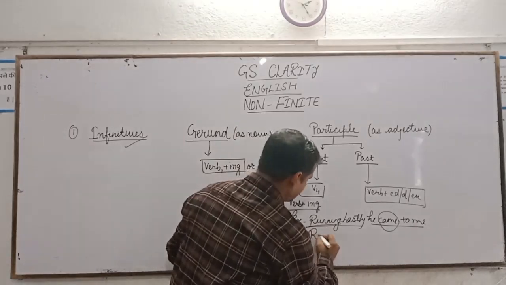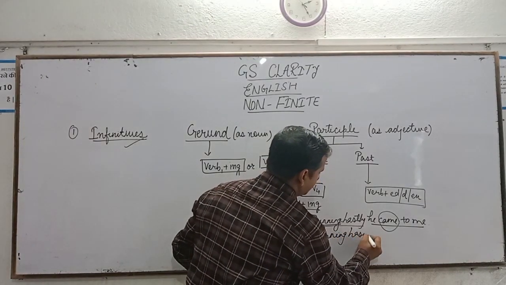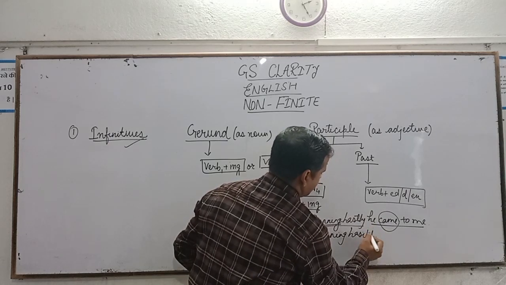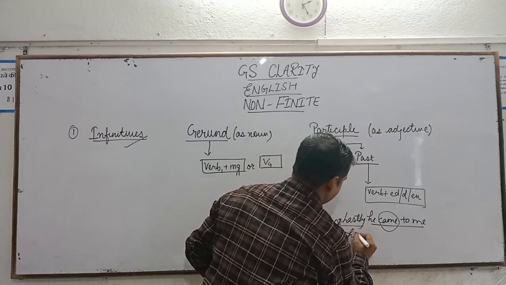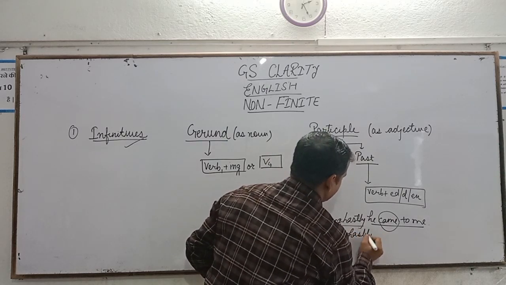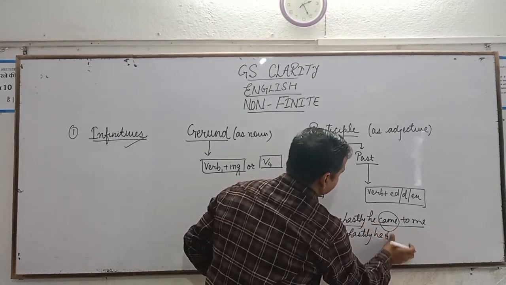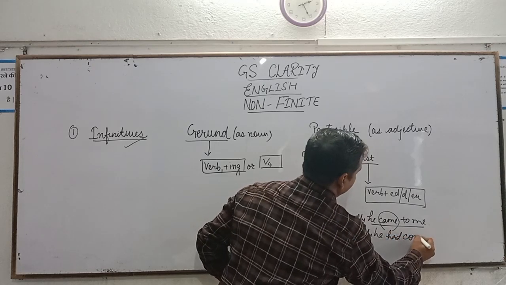Example: running hastily, he had come to me.